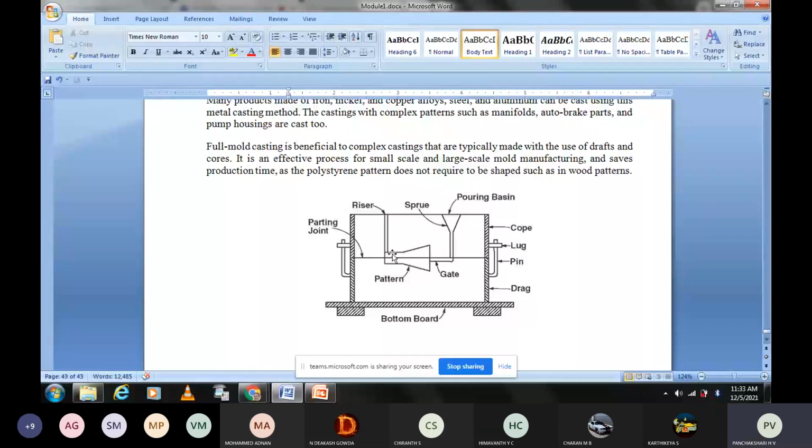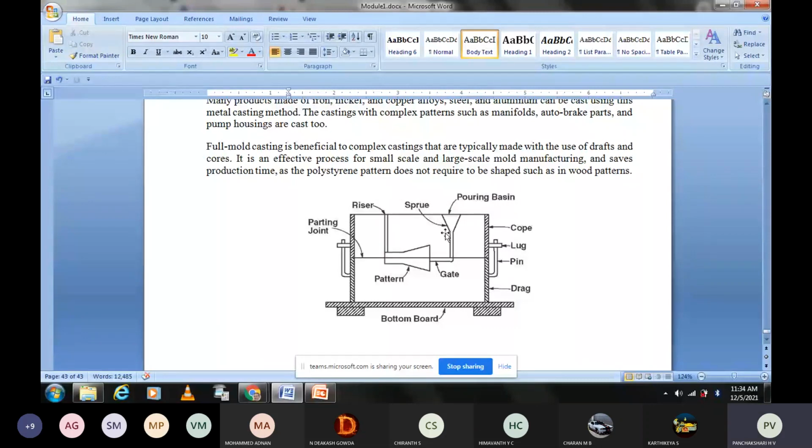This is the pattern, and this is the riser, gate, sprue, and pouring basin. This is the sprue, this is the pouring basin. Everything is made an integral part, just one piece. Within that one piece, it contains the pattern, the attached riser, gate, runner, sprue, and pouring basin.